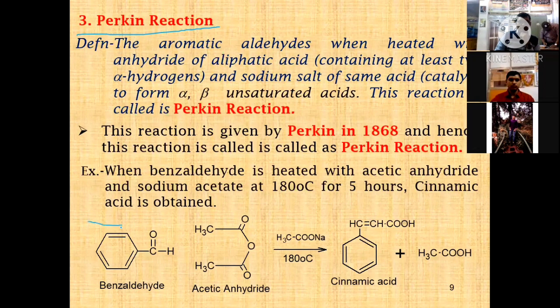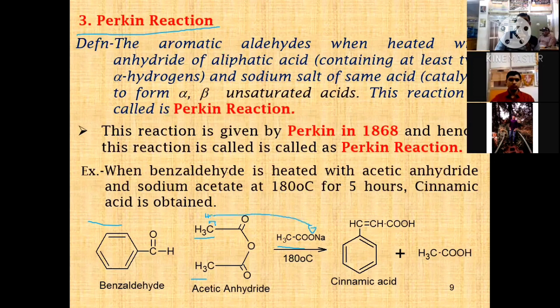Here, this is a benzaldehyde treated with acetic anhydride. This acetic anhydride requires at least 2 alpha hydrogen atoms. Then in the presence of sodium acetate, a mild basic condition, it abstracts the proton from this CH3. Suppose I take this proton, the sodium acetate abstracts this proton.